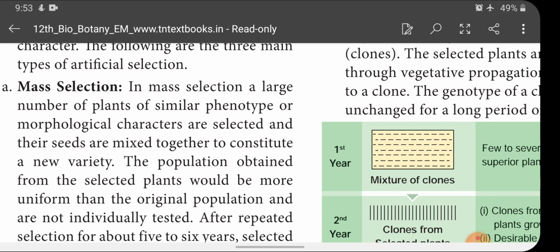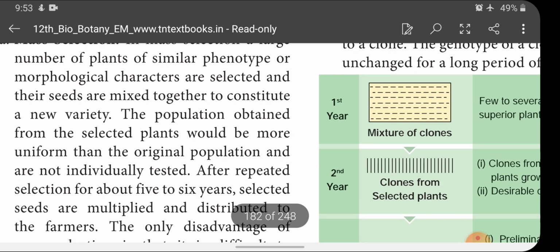So, in mass selection, a large number of plants of similar phenotype or morphological characters are selected and their seeds are mixed together to constitute a new variety. The population obtained from the selected plants would be more uniform than the original population and are not individually tested. After repeated selection for about 5 to 6 years, selected seeds are multiplied and distributed to the farmers.